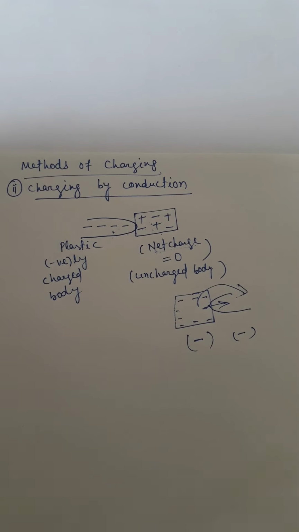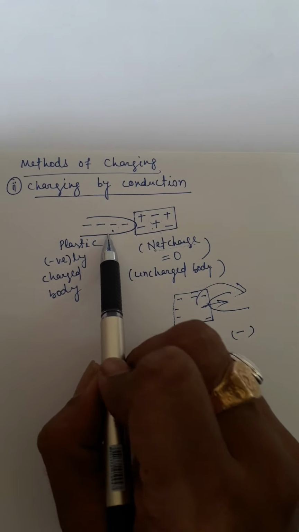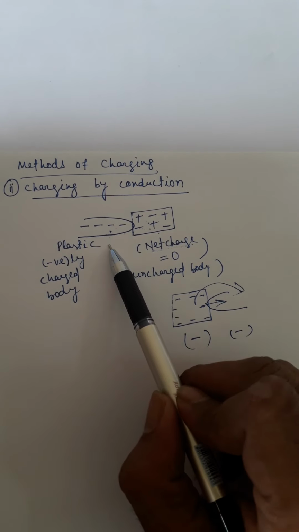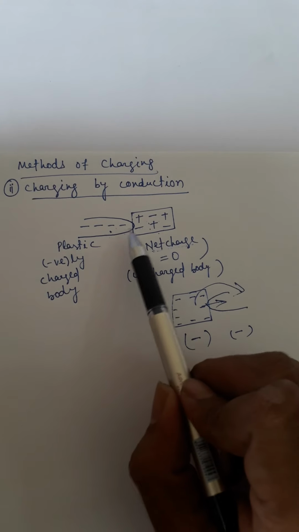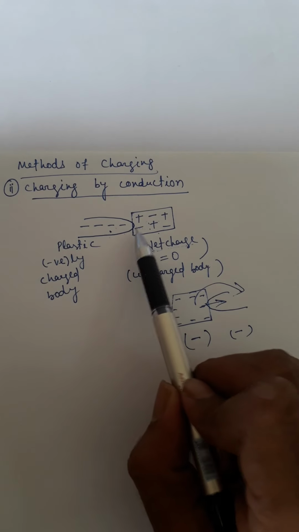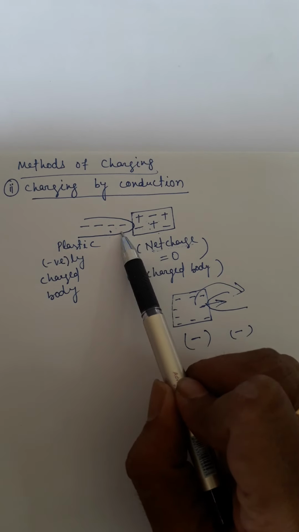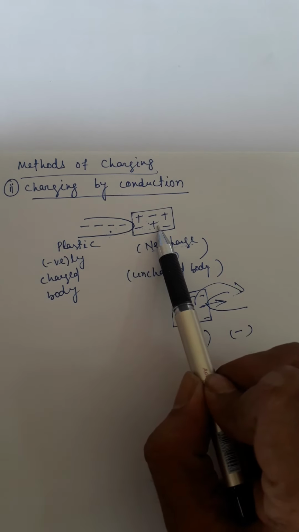For example, suppose this plastic has an excess of 10 negative charges. When I make it contact to the uncharged body, one negative charge is transferred from plastic to this uncharged metal.